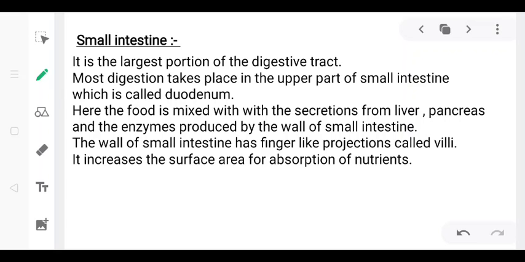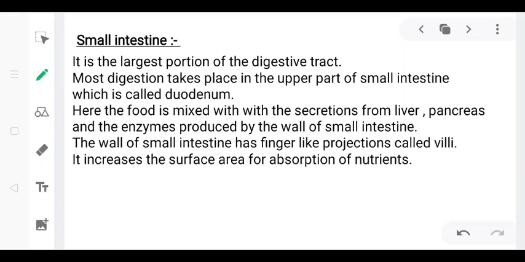Some enzymes are also produced by the walls of the small intestine. As chyme, that means the partially digested food, the food that we have eaten is not completely digested in the stomach. In the stomach only the protein has been converted into simpler substances, okay. So the partially digested food enters the small intestine and it is mixed with a variety of intestinal juices which completes the digestion of all the complex components present in the food.